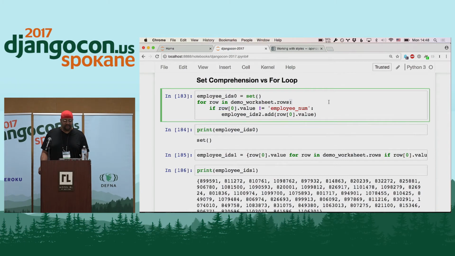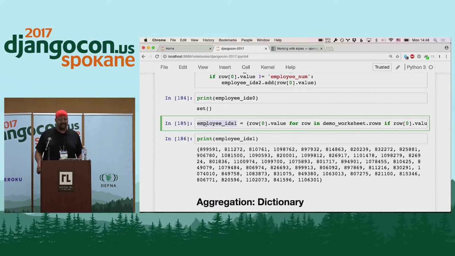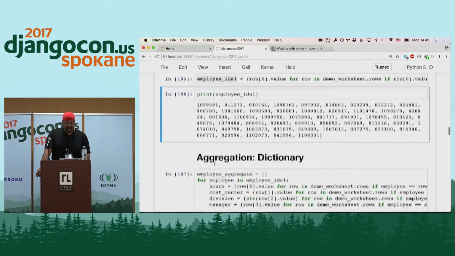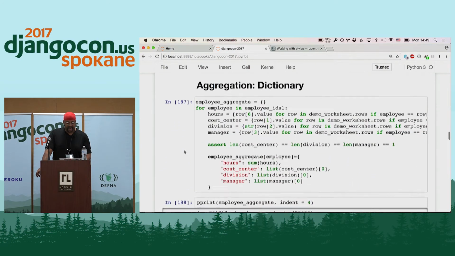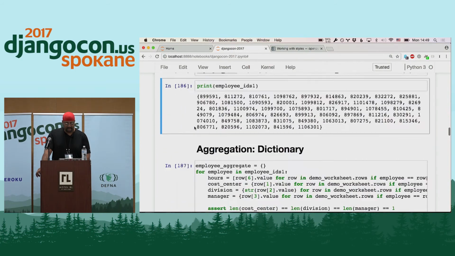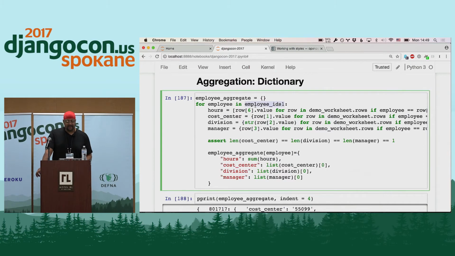But what you would do with a nested for loop, in a lot of cases, you can do with a comprehension. So here, I'm creating this set comprehension of employee IDs just so I have a list of the unique employee IDs. And that's what this looks like here. And then I'm using that set that I called employee IDs 1 to create a dictionary that takes the hours. I'm using list and set comprehensions here. I want all the hours for that employee.